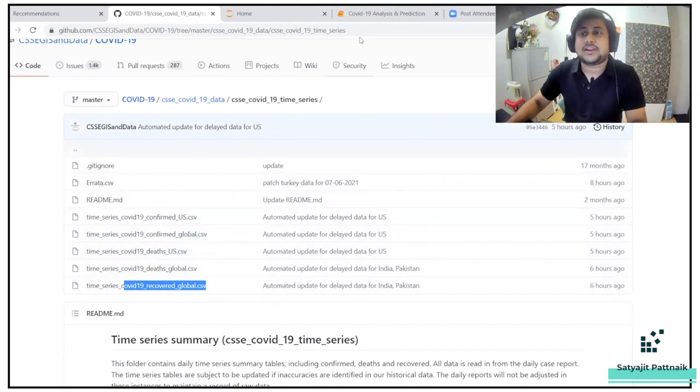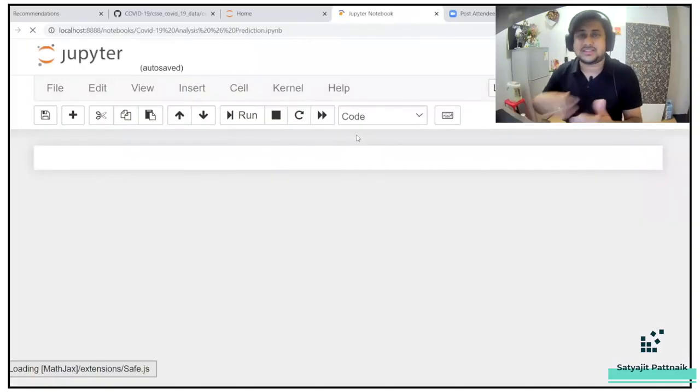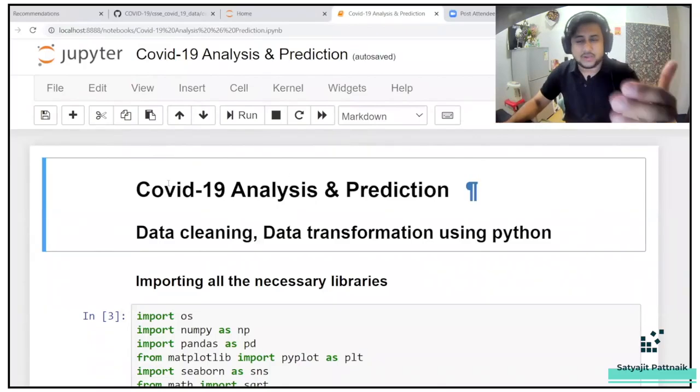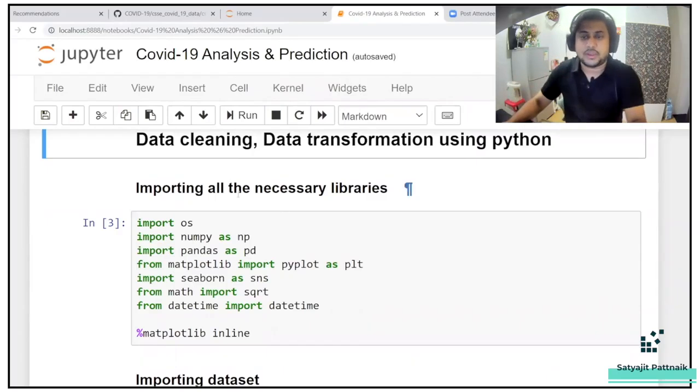So these are the three datasets he has captured, and then using some Python scripts, he has done some kind of data cleaning activities. I'll quickly give you a glance at the data cleaning and data transformation he has done, and then the final output of this Python script goes as an input to the Power BI script. I'll also talk about some of the enhancements which can be done in this.